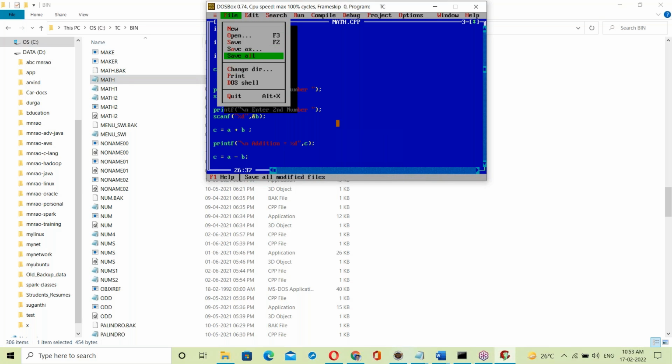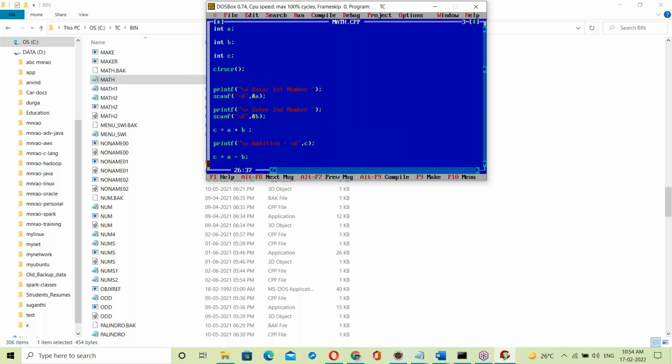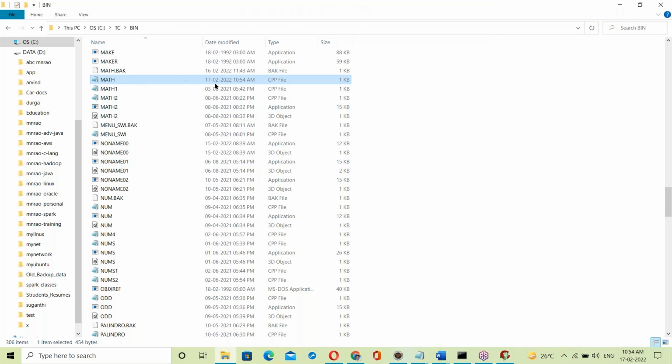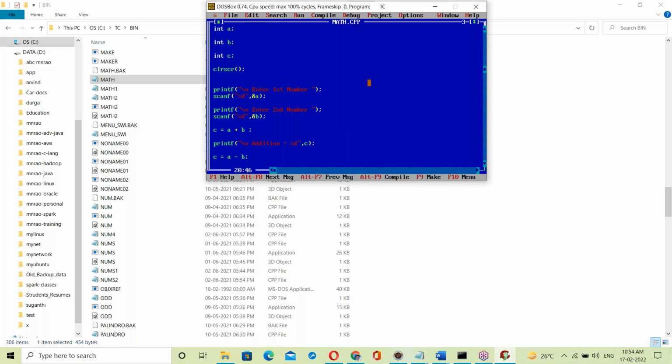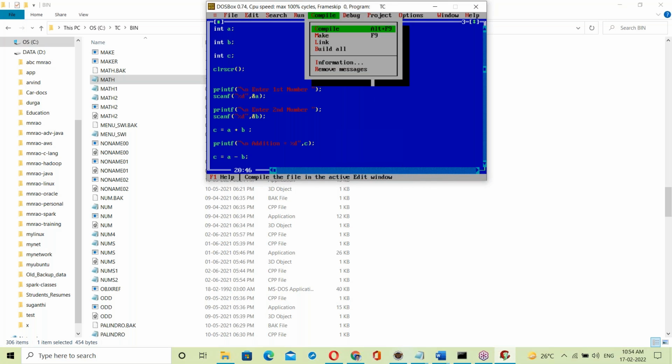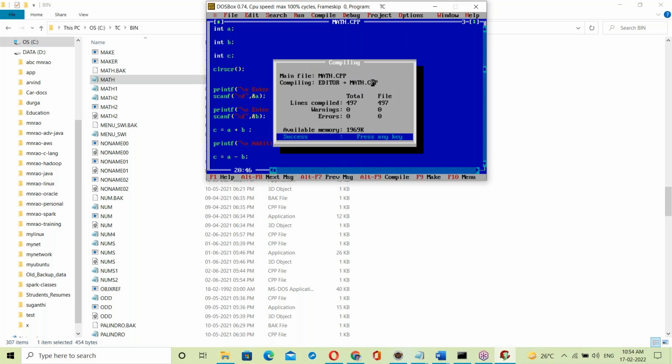Now File, Save. It is saved. See the timestamp: 17th Feb, 10:54 a.m. It was just now modified and saved, the time of last modification is 10:54 a.m. Now let us compile this program with Alt C.